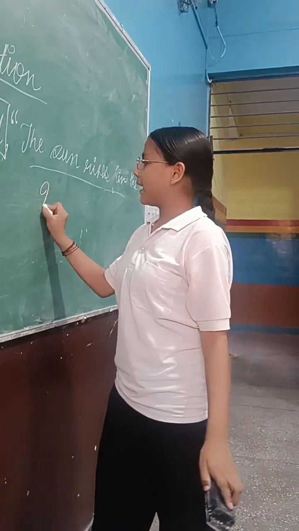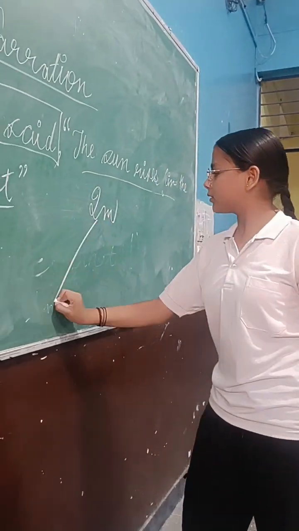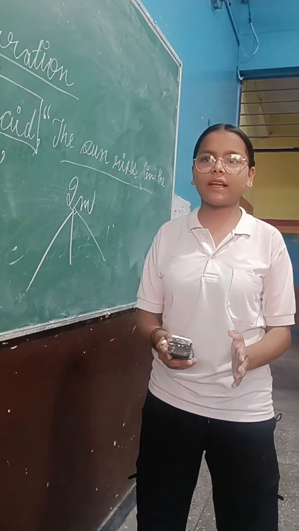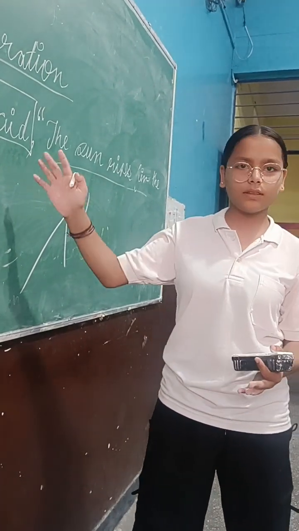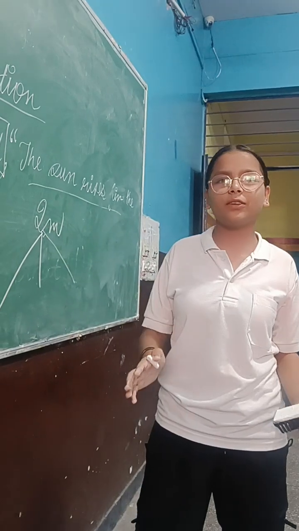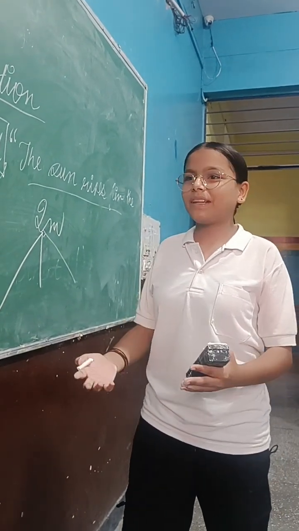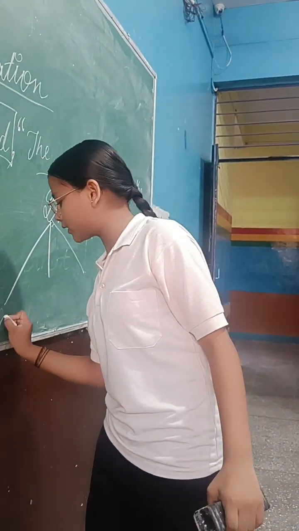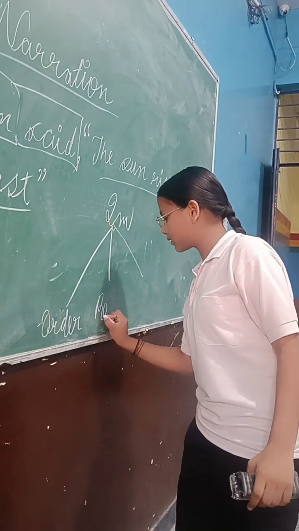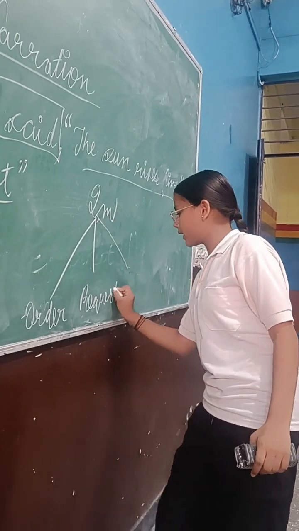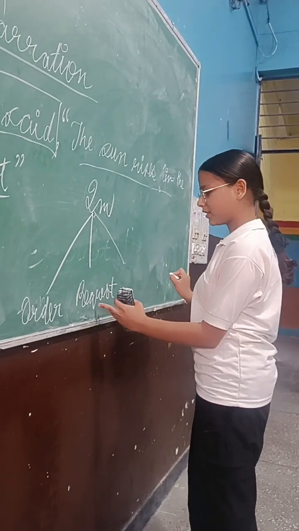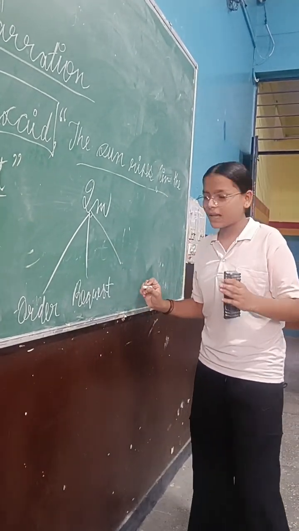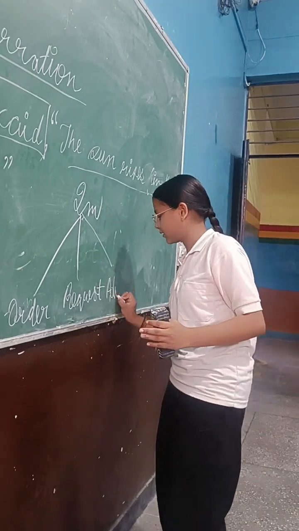And the last one is imperative. In imperative sentences, there is some request given, like please give me this, in the direct speech. There are three kinds of situations: order, request, and advice.